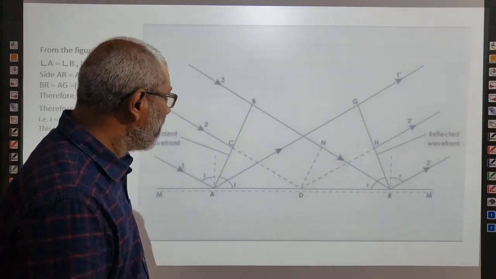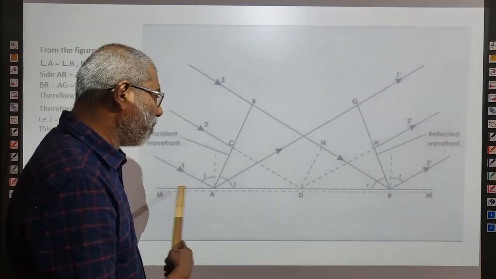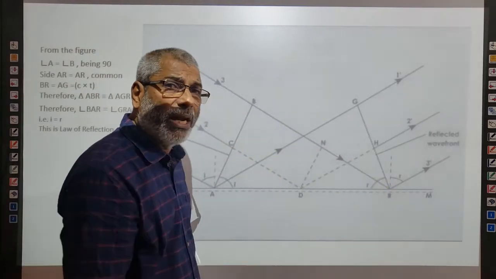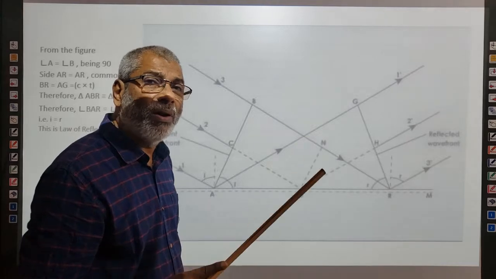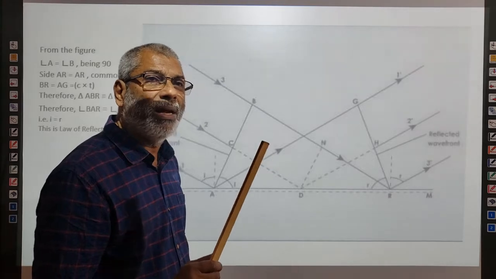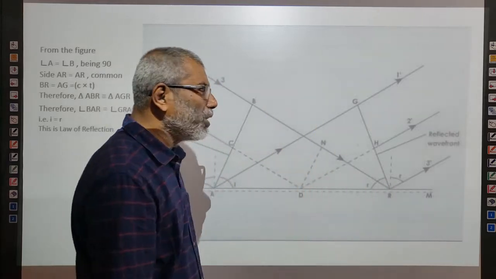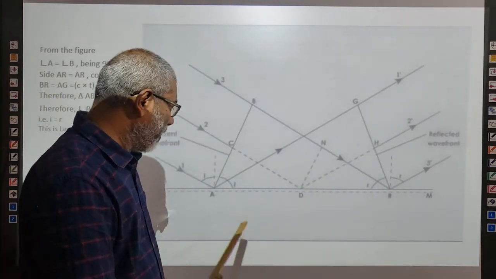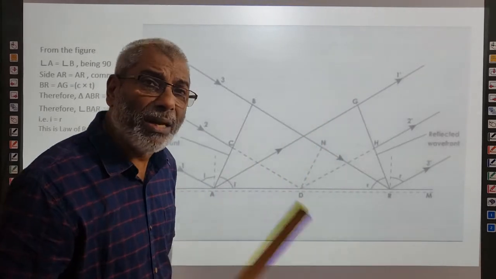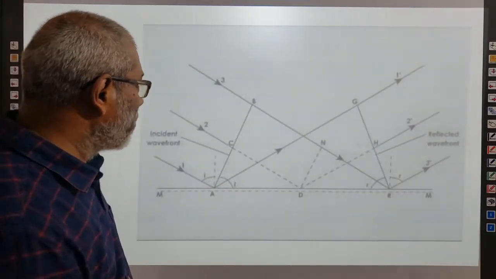Once again, the part A of the wavefront is already in contact with the surface M dash. Secondary wavelets from B to reach the point R will take time t seconds and will travel a distance equal to c into t. Why c into t? Because distance travelled by light in t seconds is equal to velocity into time. That is c into t. In this very same interval of time, secondary wavelets from A will reach the point G, travelling the same distance c into t. Now look at the geometry of the figure.